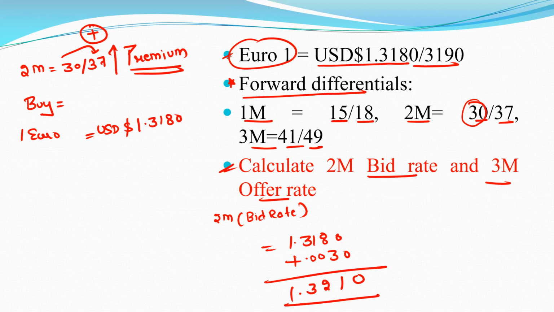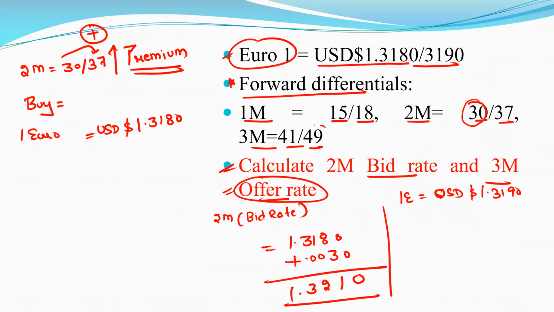And what are they asking in the next question? What is the 3-month offer rate? The offer rate here is 1 euro is equal to USD 1.3190, and for 3 months this is 49. This is also premium.